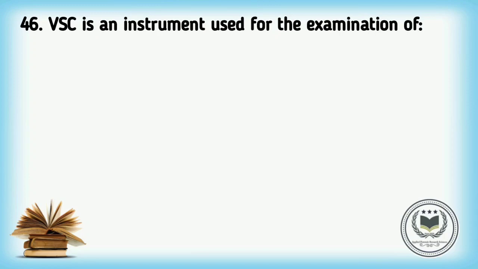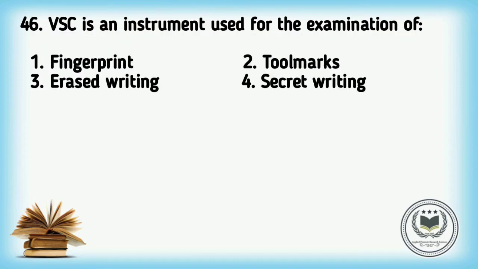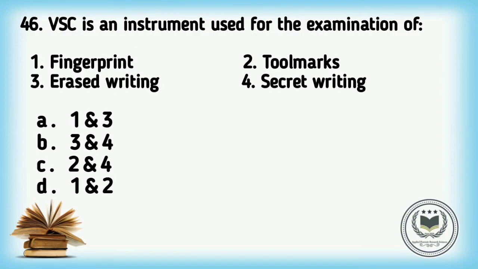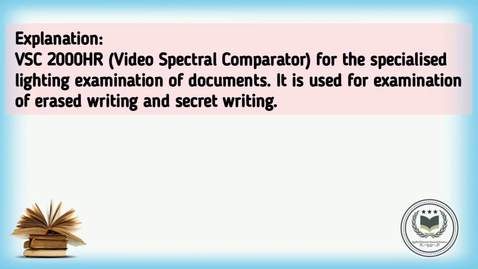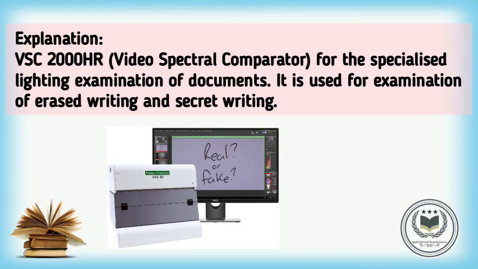Question number 46. VSC, that is video spectral comparator, is an instrument used for the examination of. Options are option A fingerprint and erased writing, option B erased writing and secret writing, option C tool marks and secret writing, option D fingerprint and tool marks. Correct answer is option B, that is both erased writing and secret writing. Explanation: VSC 2000 HR, that is video spectral comparator, is used for the specialized lighting examination of documents. It is used for examination of erased writing and secret writing.